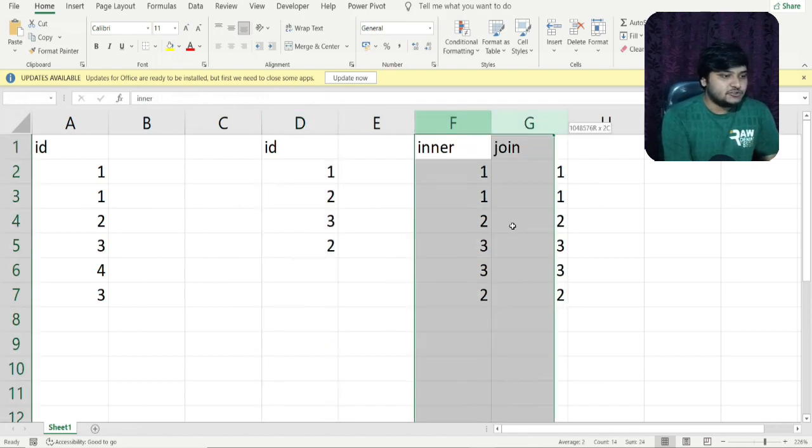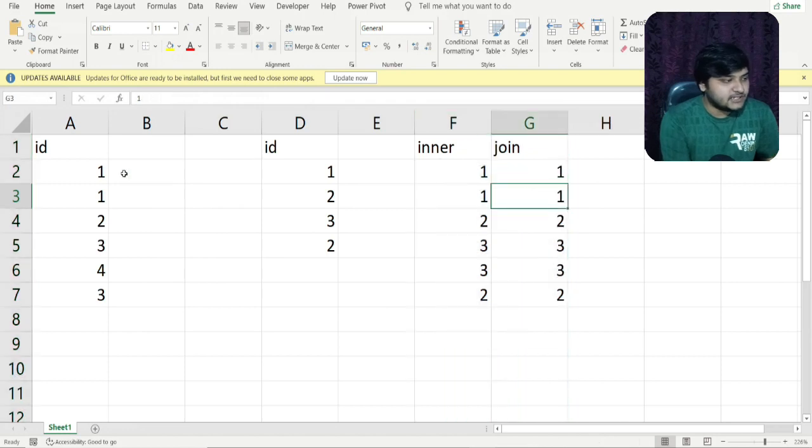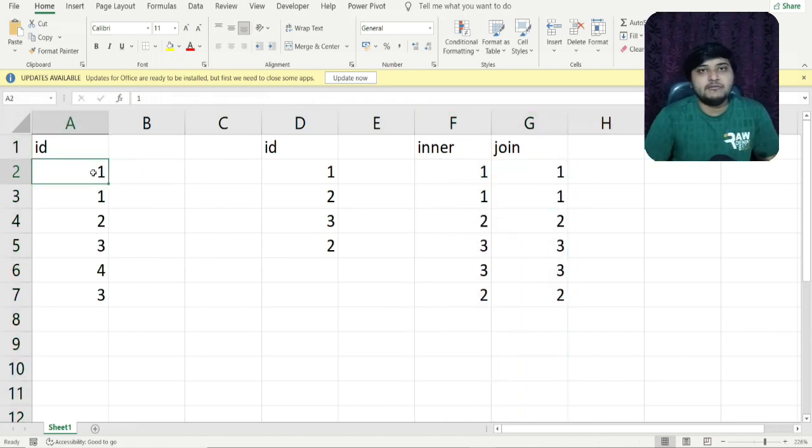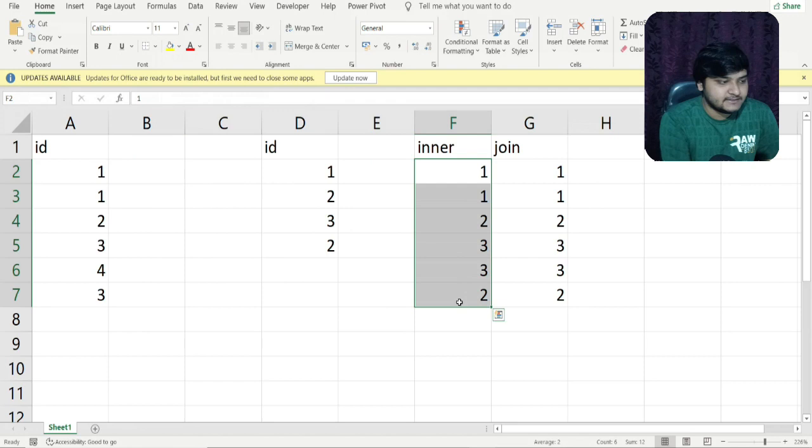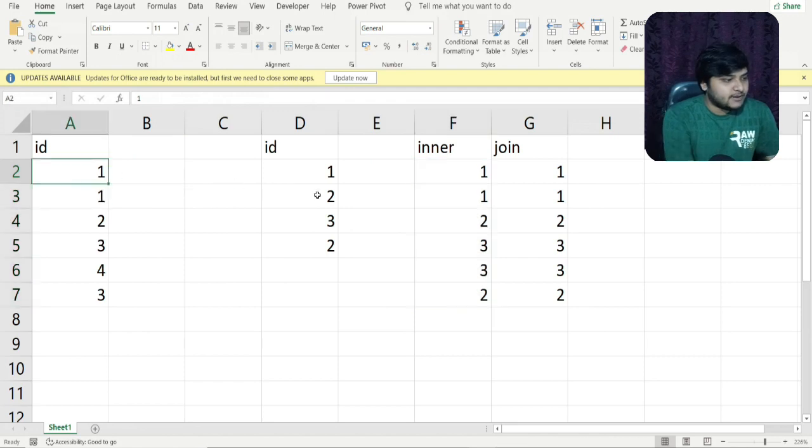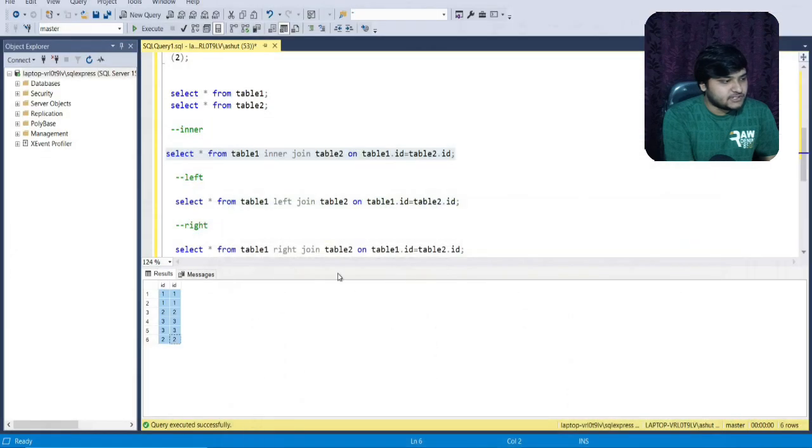So I hope the inner join output is very much clear. Even if we have duplicate values, each value will be matched with the same value in case of inner join whenever a match is produced. So you can see the number of output rows in the inner join in this case is 6. Each value is being matched with the other value. So let us move to the second join, which is the left join.